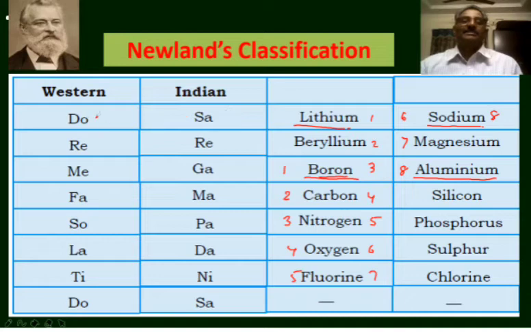In the Western music system, the notes are do, re, mi, fa, sol, la, ti. The eighth note is similar to the first note, even in Western music or in Indian music. The repetition of elements with similar properties at an interval of 8 is compared with the repetition of notes in music at the 8th note.